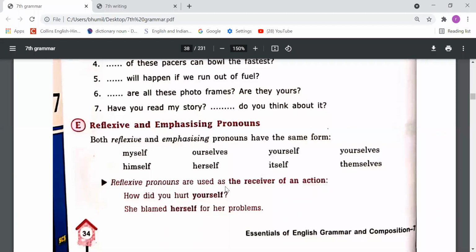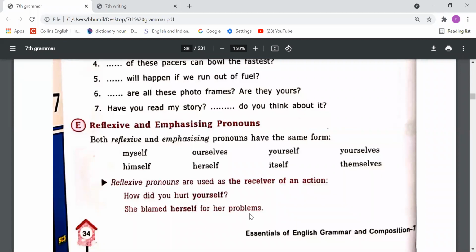Reflexive pronouns are used as the receiver of an action. How did you hurt yourself? She blamed herself for her problems. So dear students, whenever we make a sentence, we use subject and object. Subject and object usually are different persons. Like if I say that he blamed me, right? But if I say that he blamed himself, उसने अपने आप को blame किया.